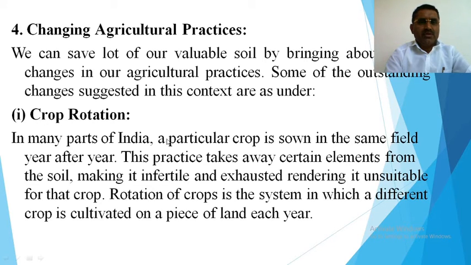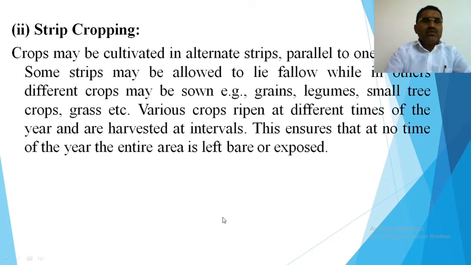In many parts of India, a particular crop is sown in the same field year after year. This practice takes away certain elements from the soil, making it infertile and exhausted, rendering it unsuitable for that crop. Crop rotation is the system in which a different crop is cultivated on a piece of land each year. So that is important.